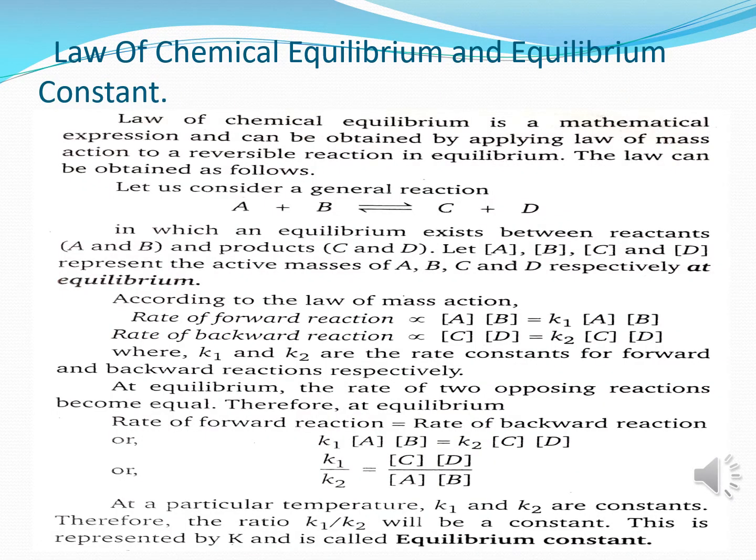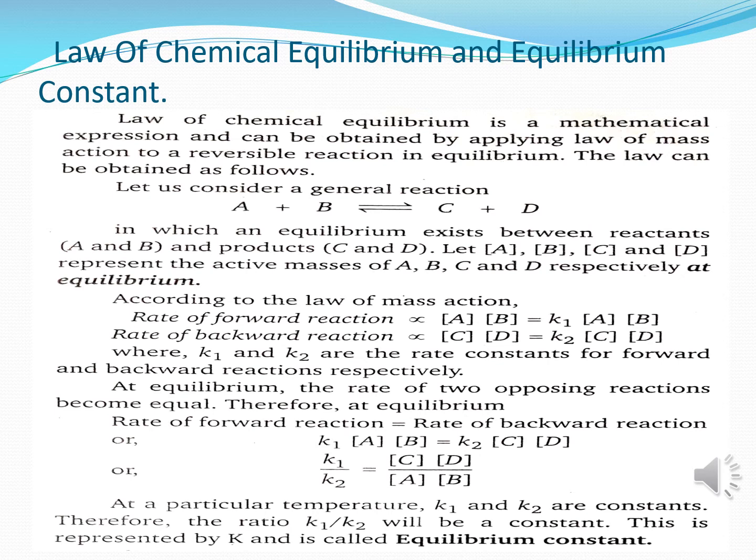Now we come to law of chemical equilibrium and equilibrium constant. Now this law is a mathematical expression and can be obtained by applying law of mass action to a reversible reaction in equilibrium, like A plus B reacting reversibly to give C and D. Now here an equilibrium exists between the reactants A and B and the products C and D. So let [A], [B], [C] and [D] represent the active masses, that is the molar concentrations of A, B, C and D respectively at equilibrium.